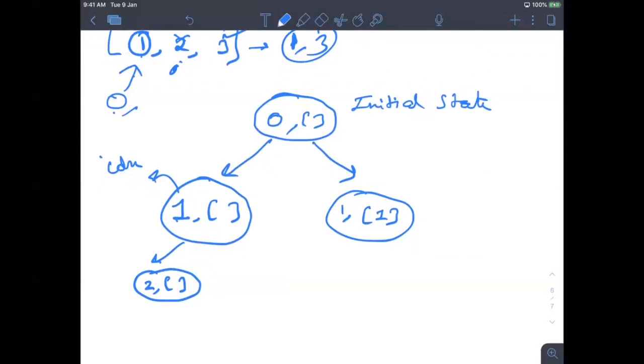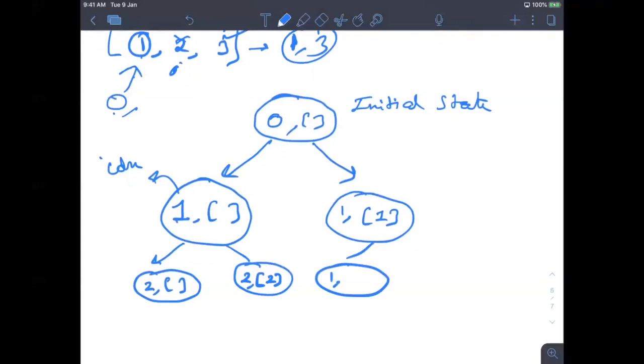If I choose it, then I have come to index 2 and I chose the number, so its box will become 2. I'll write one more state over here. Again, I come at 2 and I didn't choose it, so it will be 1. And if I'm choosing that second number, then it will become 1, 2.